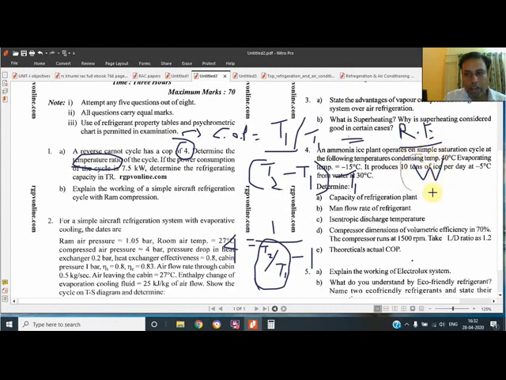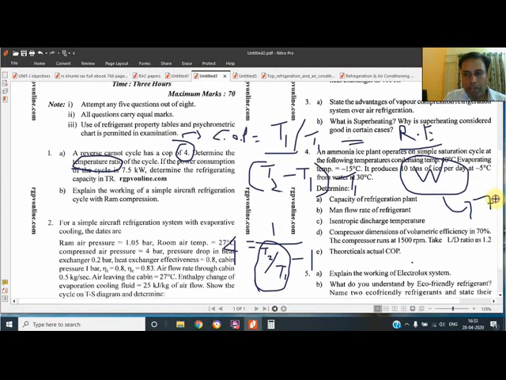The work done they have given as power, 7.5 kilowatt, so 7.5 is put for W. COP is given as 4, and the refrigerating effect is to be determined. It is obtained in kilowatt, and dividing by 3.5 we get the value in ton. So it is also a simple question.